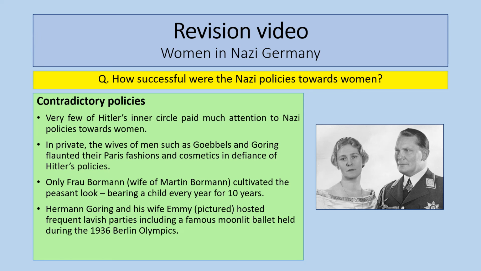There were obviously very contradictory policies in this, and it's very interesting to note that of the women that were, say, married to leading Nazis, for example, very few of those women actually paid any attention to Nazi policy towards women. Probably the only one that actually did was the wife of Martin Bormann, Frau Bormann, who did actually have 10 children, which was sort of seen as, you know, you want to try and have as many children as possible. You can see her pictured. Hermann Goering and his wife Emmy, for example, frequently had lavish parties, flaunted the latest fashions from Paris, wore makeup, for example, didn't follow those Nazi policies whatsoever. What a surprise.